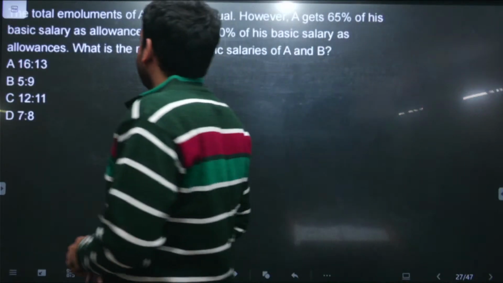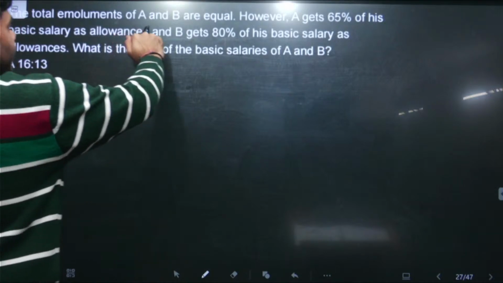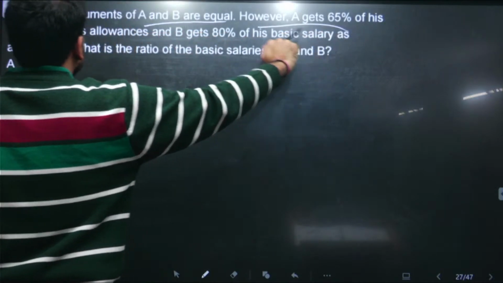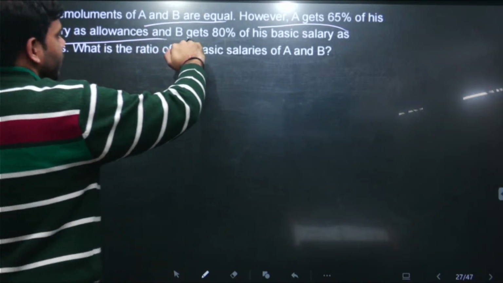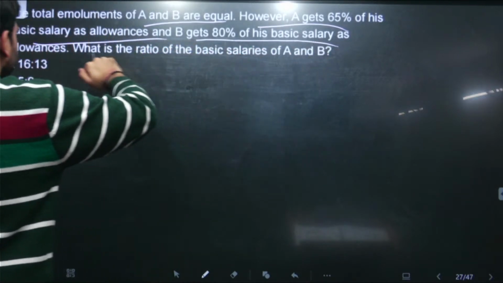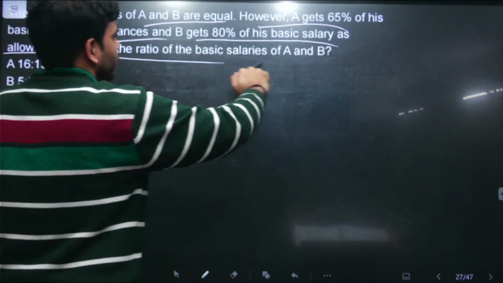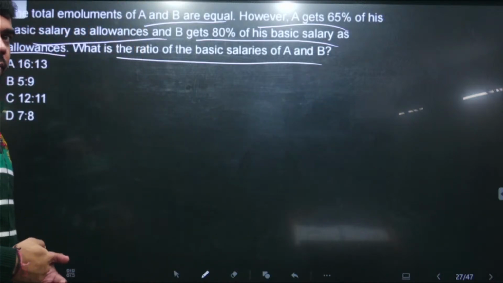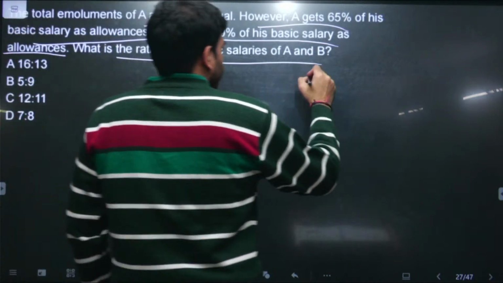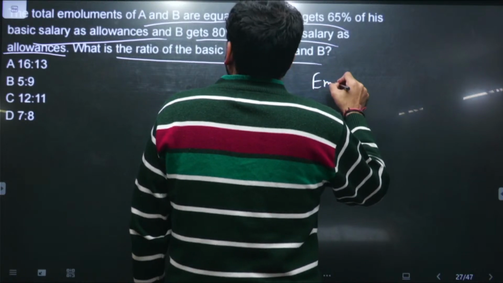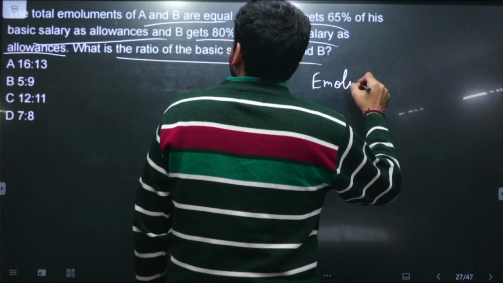So this is the next question. Total emoluments of A and B are equal. However, A gets 65% of basic salary as allowances and B gets 80% of basic salary as allowances. What is the ratio of basic salaries of A and B? You must be knowing this basic thing, let me write it down.